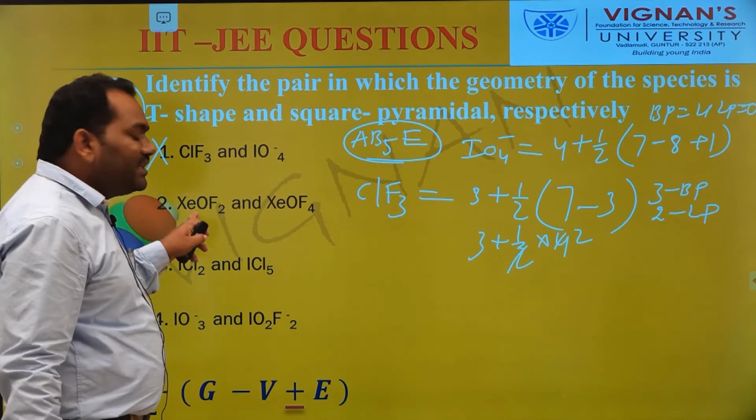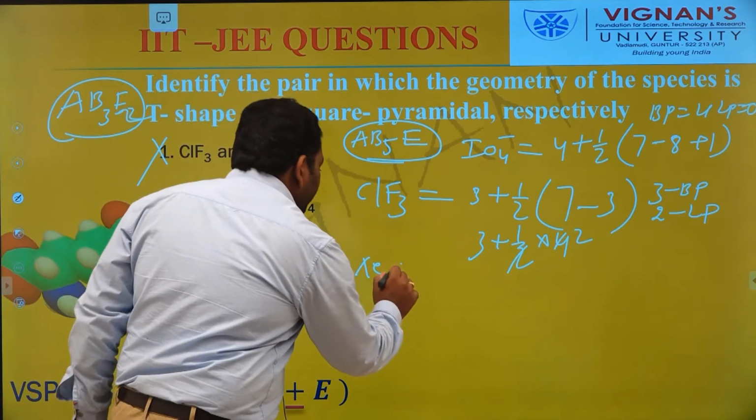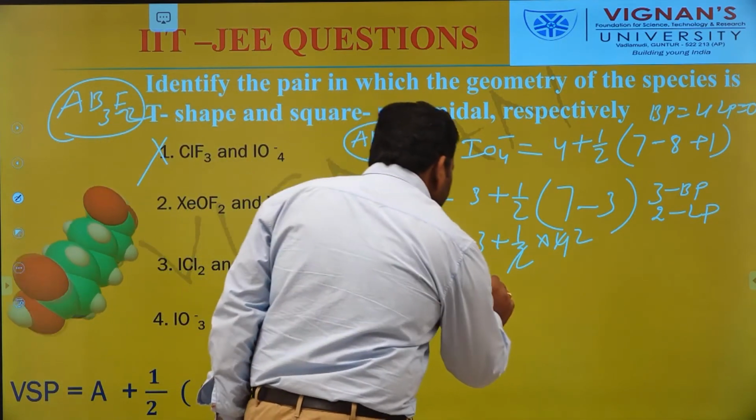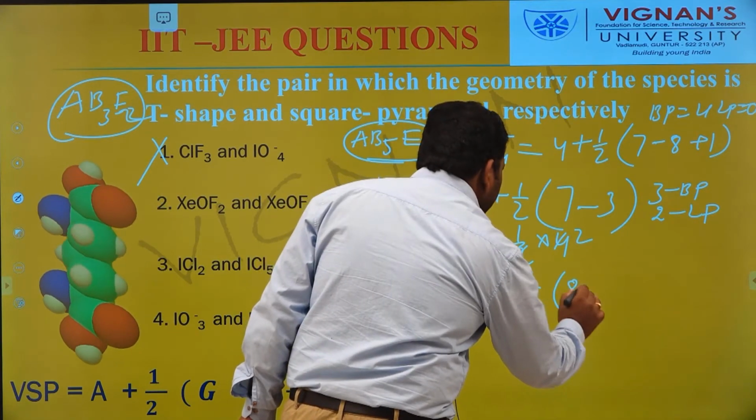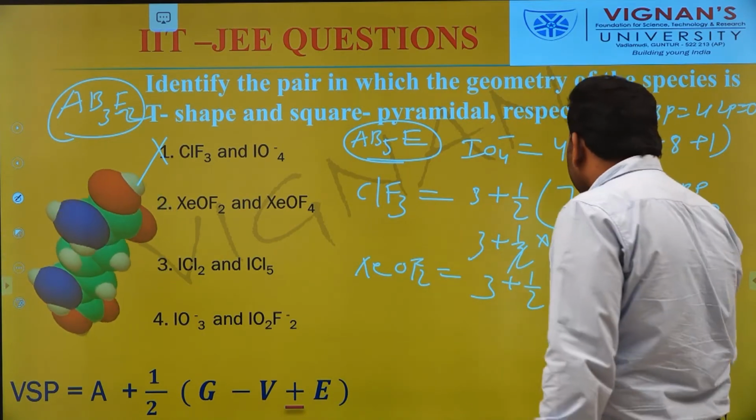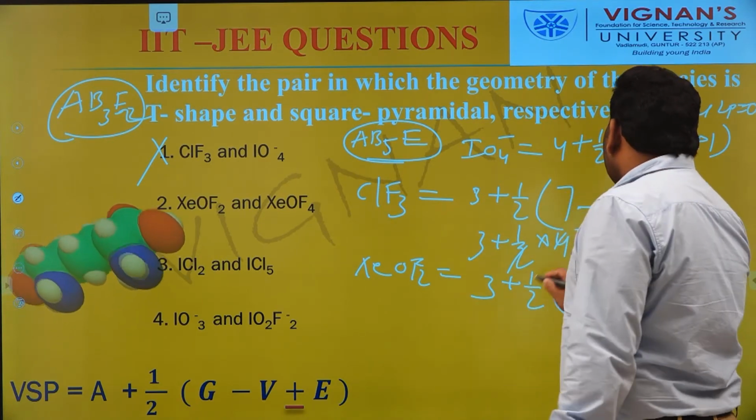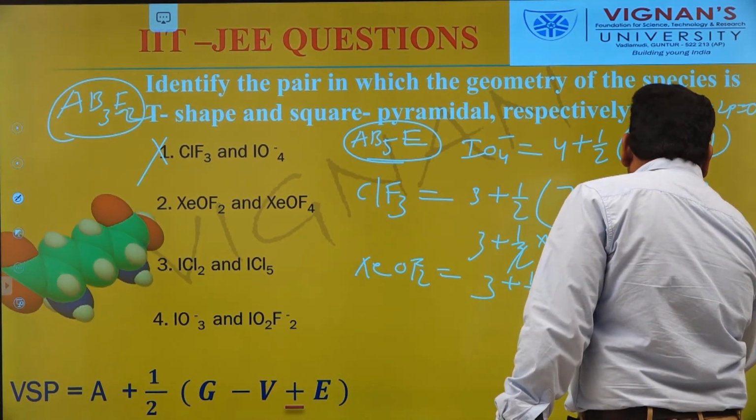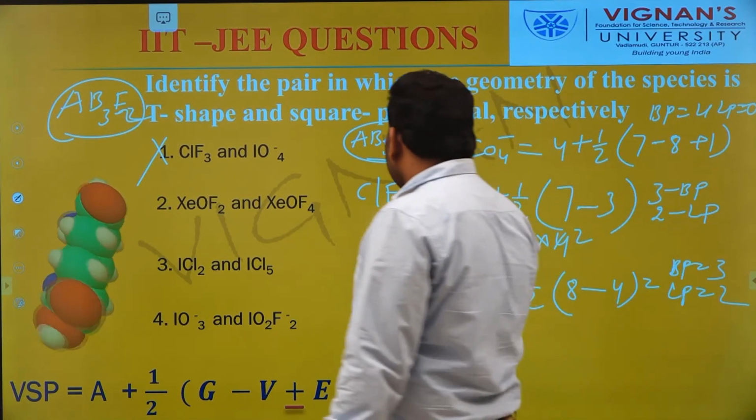Then we calculate the number of lone pairs and bond pairs in XeOF2. Here the value of A is 3, plus half into the group number of xenon, which is 8, minus the valency of xenon with respect to halogen and oxygen, which is 4. There is no charge, so it is 3 plus 1 by 2 into 4, that is equal to 2. So this molecule contains 3 bond pairs and 2 lone pairs. So it has a T-shape.